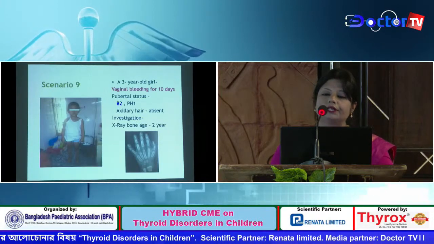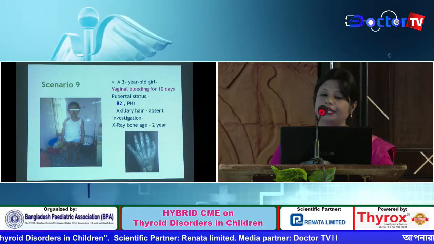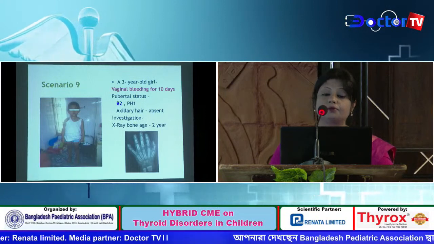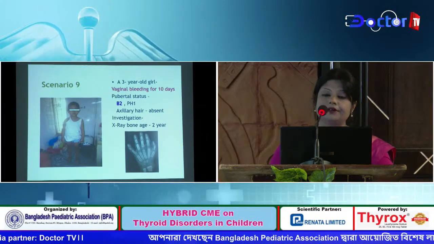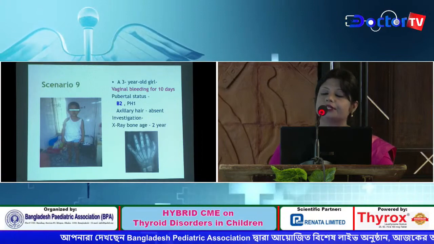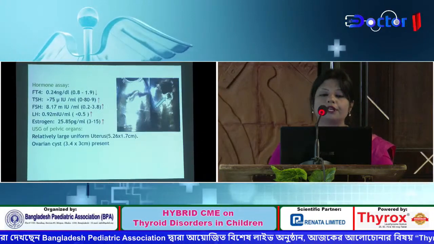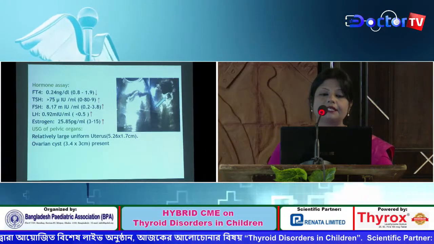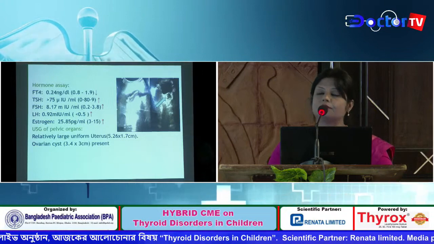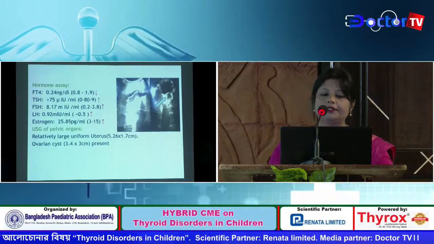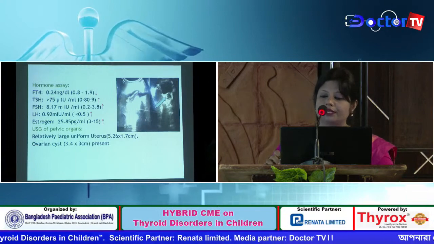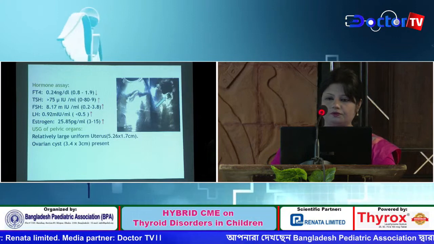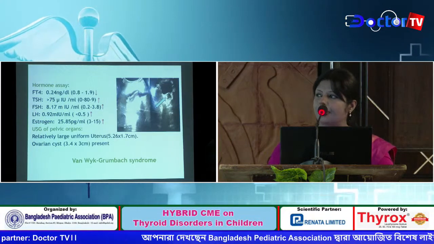A 3-year-old girl presented with vaginal bleeding for 10 days. Pubertal status revealed breast stage 2 with absence of pubic hair and axillary hair, and the bone age was delayed. Hormone assay revealed free T4 level was low with raised TSH, FSH, LH, and estrogen level. Ultrasonogram of pelvic organs revealed a relatively large uniform uterus, and there was an ovarian cyst. So it was a case of Van Wyk-Grumbach syndrome.